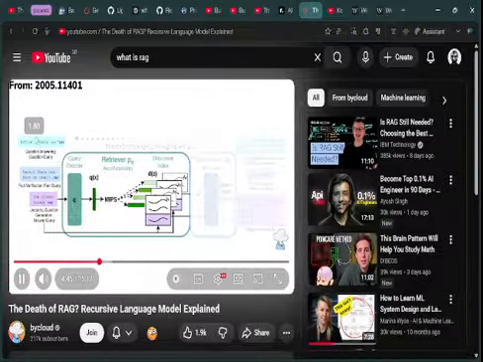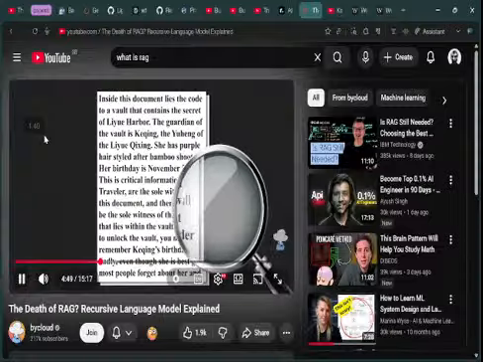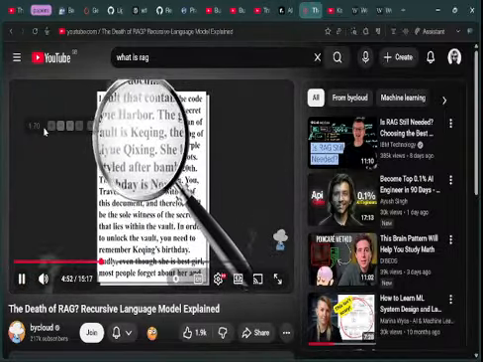RAG is fundamentally a patch. You are essentially having a search engine glued to a reasoning engine. It also suffers from finding the right information, as it lacks the ability to understand semantics or global context.